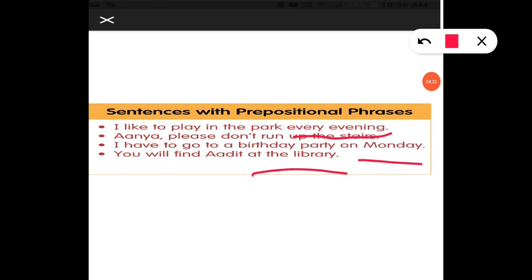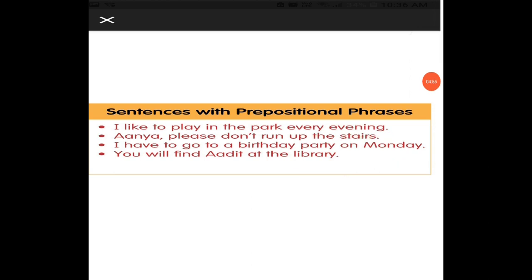By using a preposition before the noun or pronoun, we make phrases. That is called a prepositional phrase. Okay, so a preposition comes before the noun or pronoun. So I hope it is clear to you.